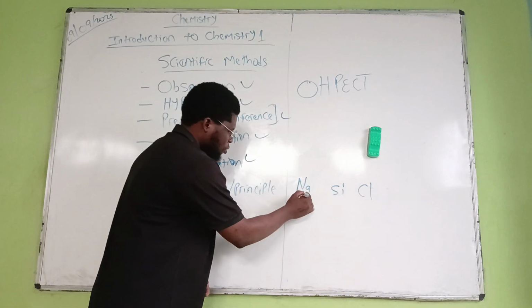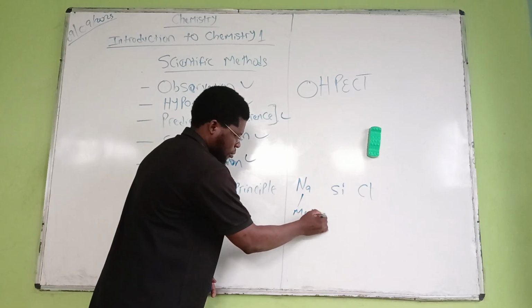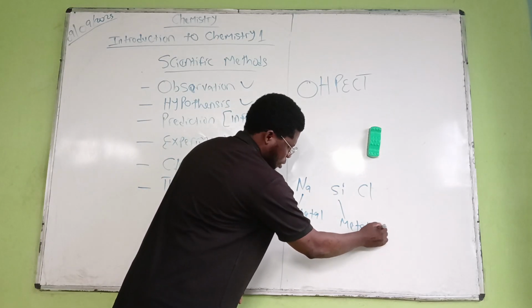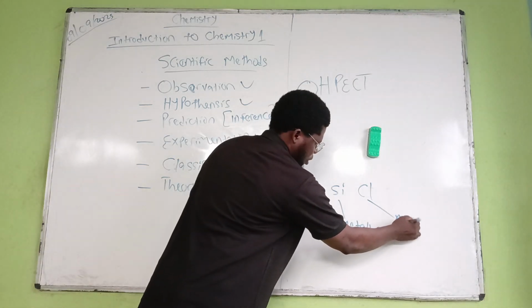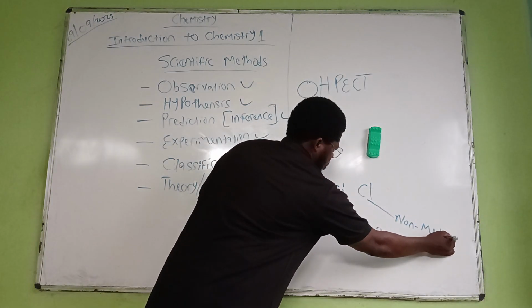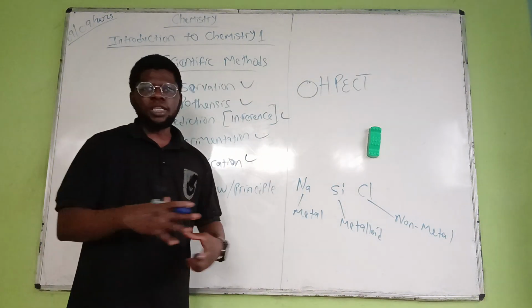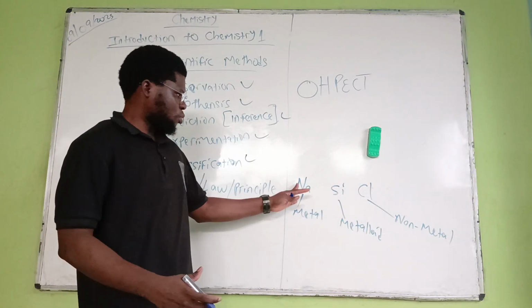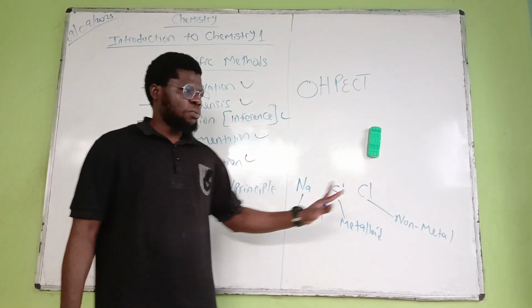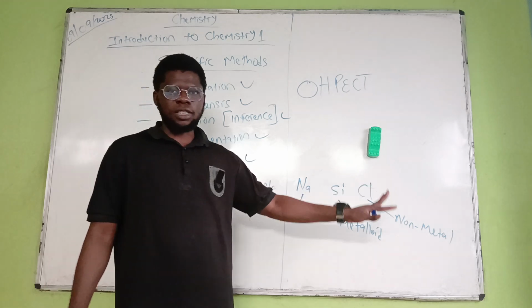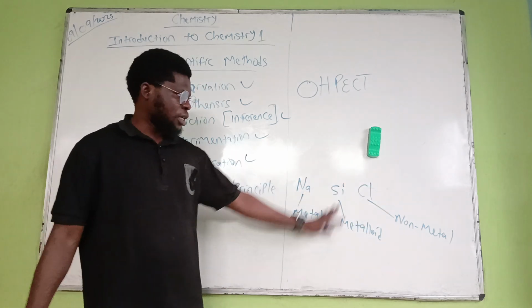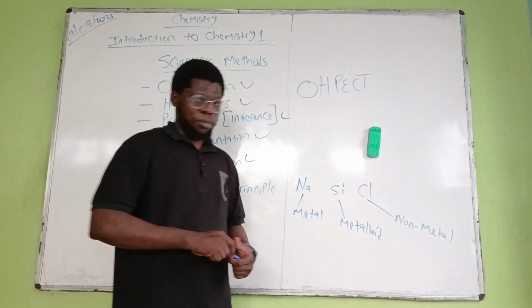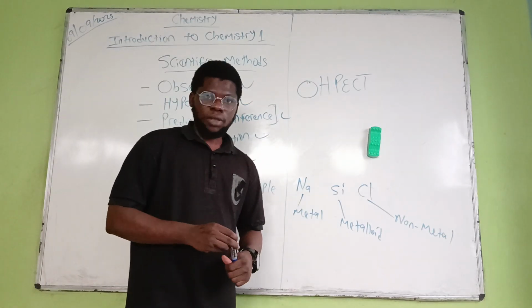Sodium will be metal, silicon will be metalloid, and chlorine will be non-metal. This is what I'm referring to: grouping things according to the class they belong to. Although they are all elements, they are grouped according to their class. That's a simple example I can give right now.